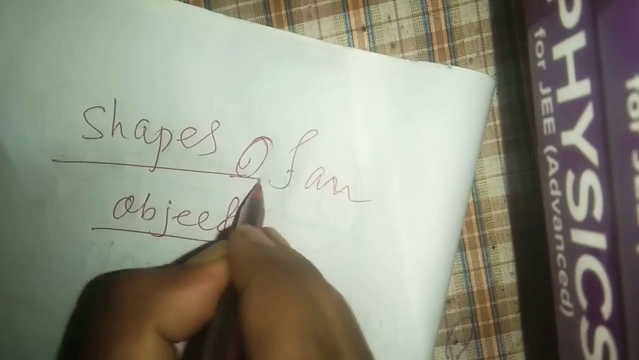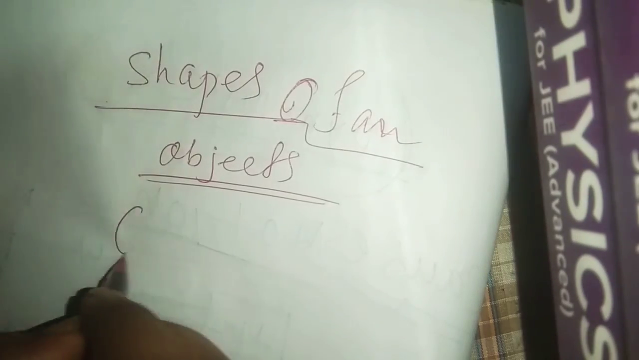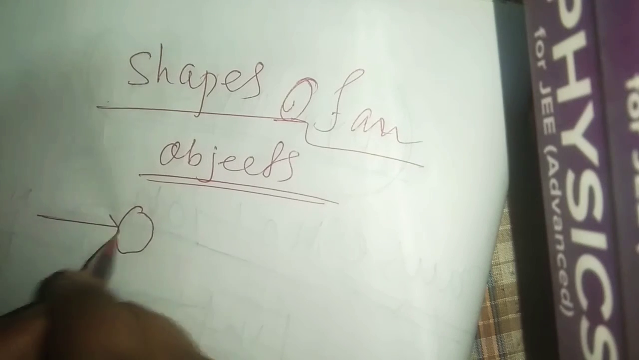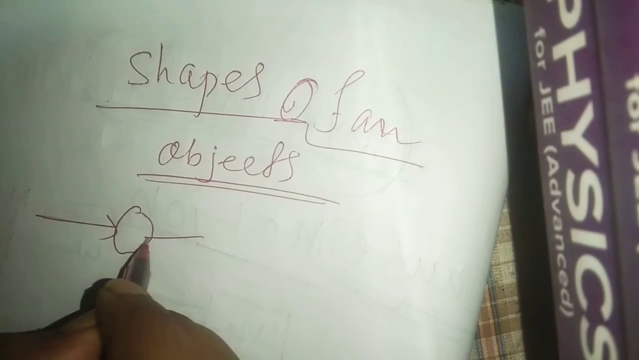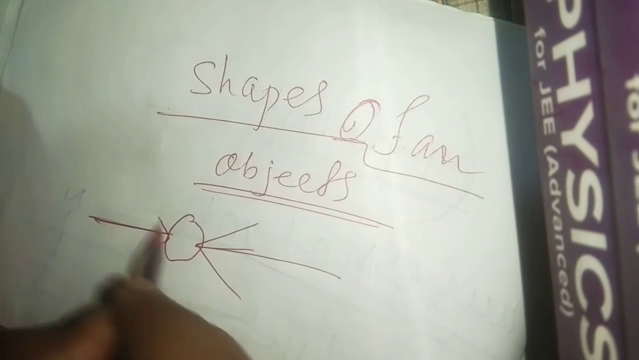It can change the shapes of an object. Suppose I have a ball here. If you push force here and here, in this manner, the ball slightly changes its shape, it becomes like this. So it changes its shape. So force can change object shapes.